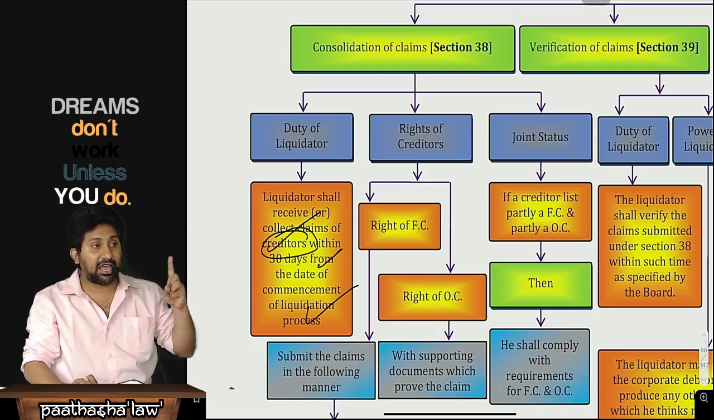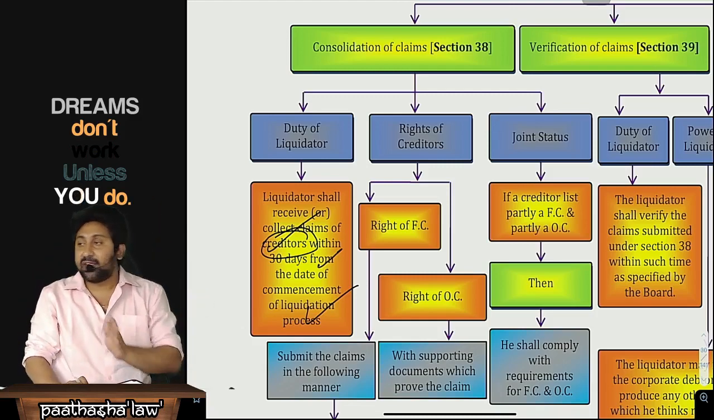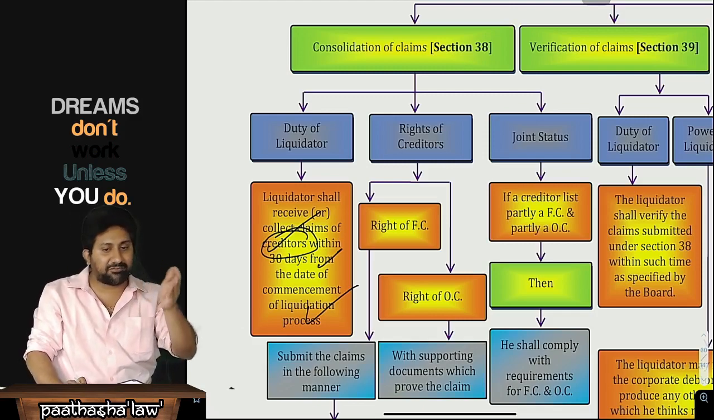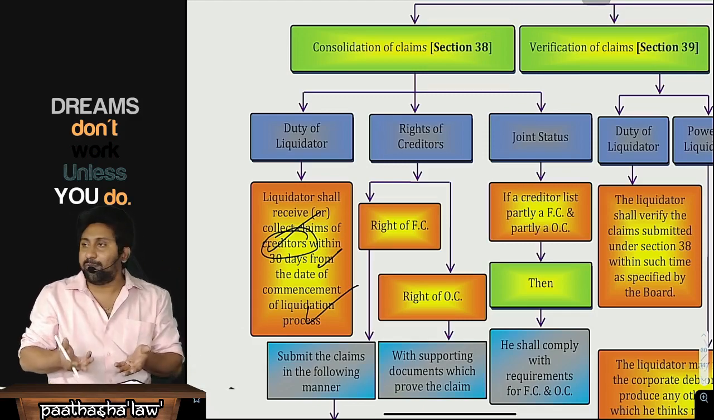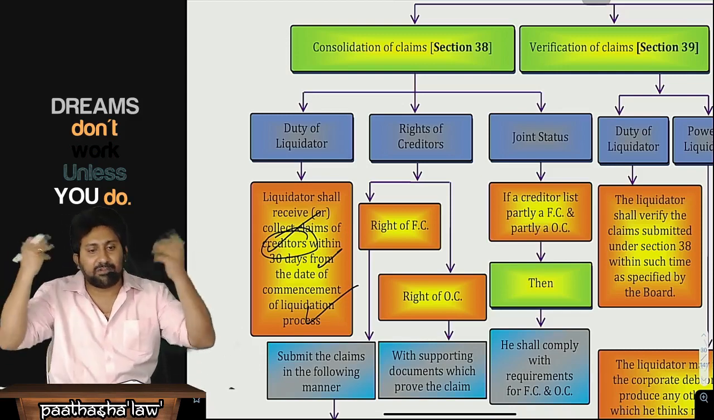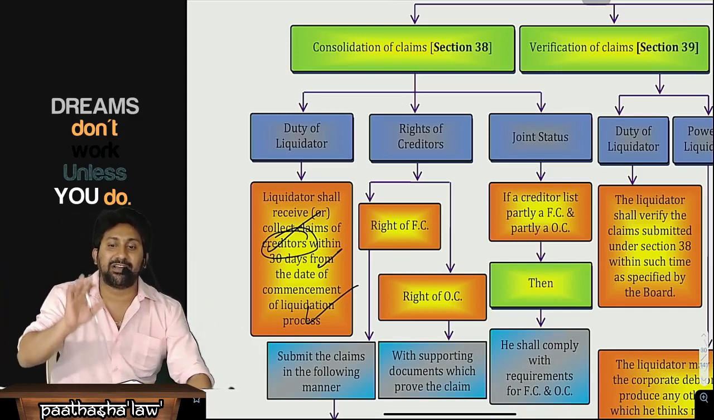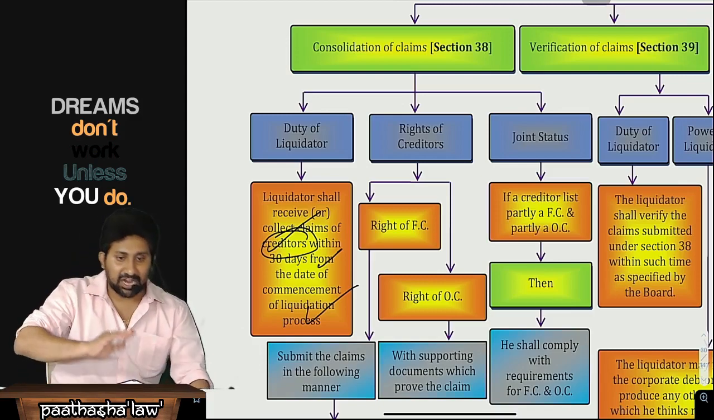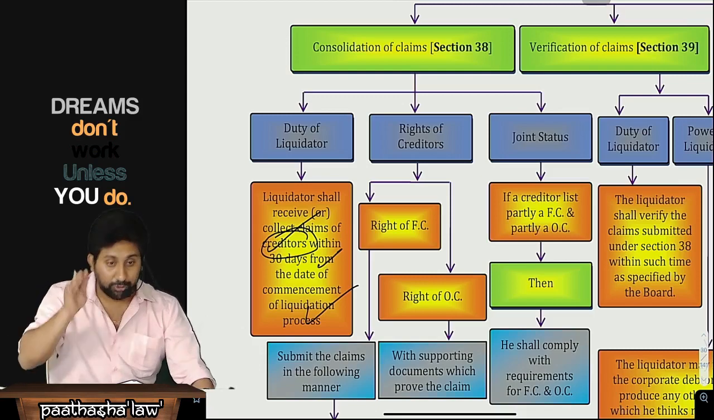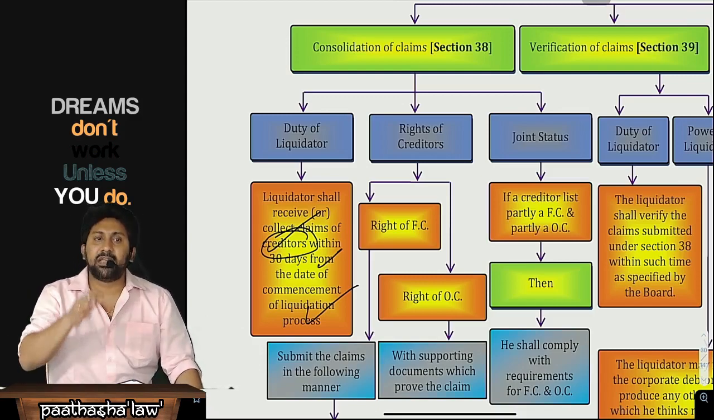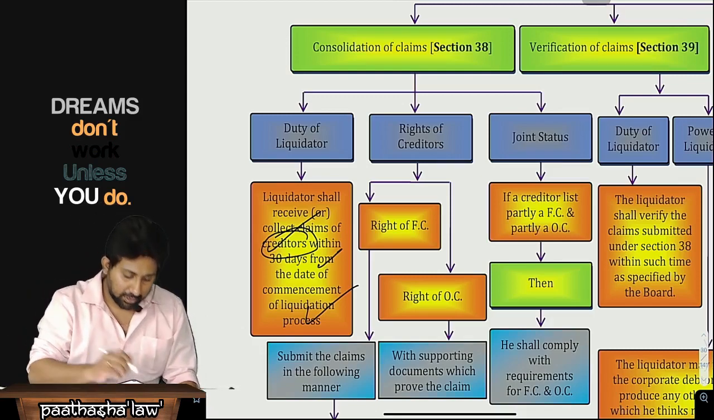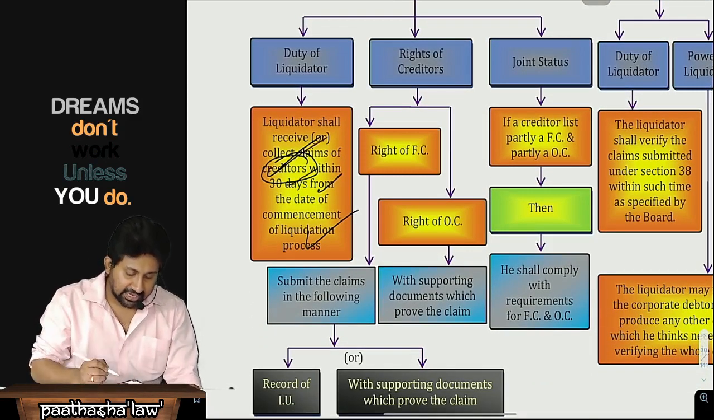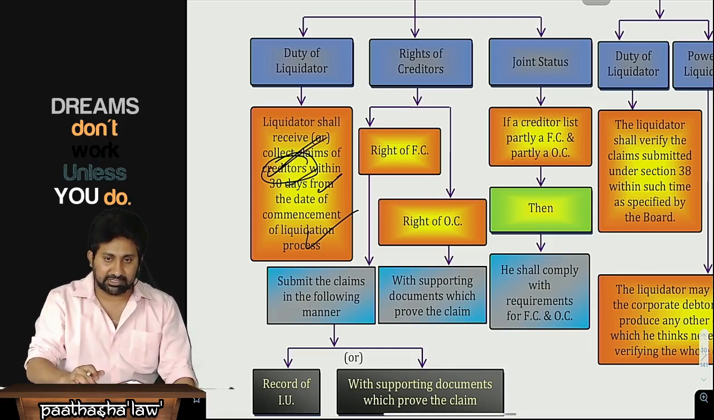In the case of CIRP, 100 creditors are there, and only 10 creditors are defaulted. Those defaulted creditors we call operational or financial. But here at the time of liquidation, there is no bifurcation. Every creditor will be paid, therefore I use the word creditors. There may be partly financial, partly operational. You can use the words operational and financial even here, but there is no relevance even if you use them. So duty of liquidator: the liquidator shall receive or collect claims of creditors within how many days? 30 days from the commencement of the liquidation process.